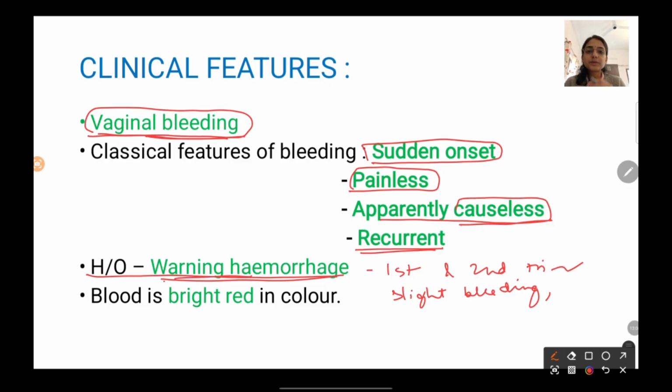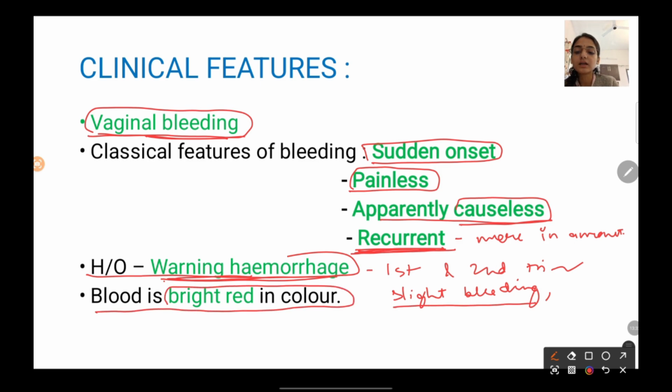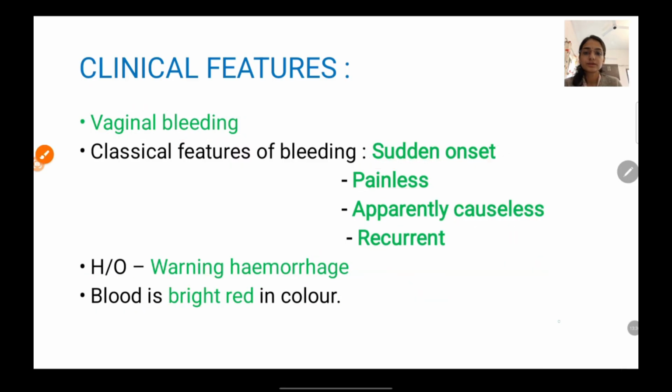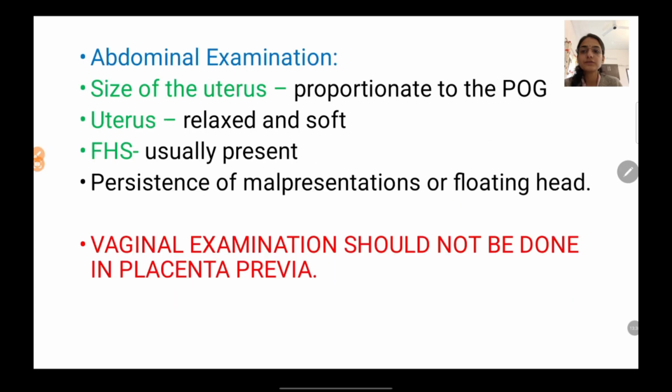But if the separation of the placenta increases in a further trimester, then that might lead to recurrent hemorrhage, which is going to be more in amount than the slight bleeding of warning hemorrhage. Alright, and that blood is going to be bright red in color because it is going to be a fresh bleeding, right? So these are your clinical features.